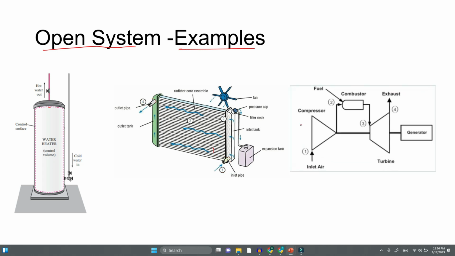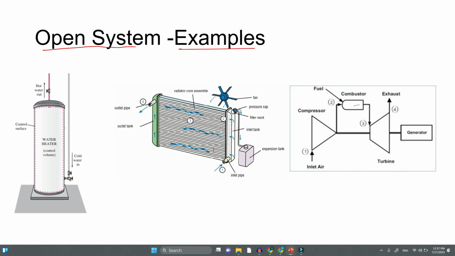Another example, maybe you can see here, is a power plant, a jet engine. There is a compressor through which air comes in and gets compressed, and then it is passed through a combustor, where you are adding energy by burning fuel.